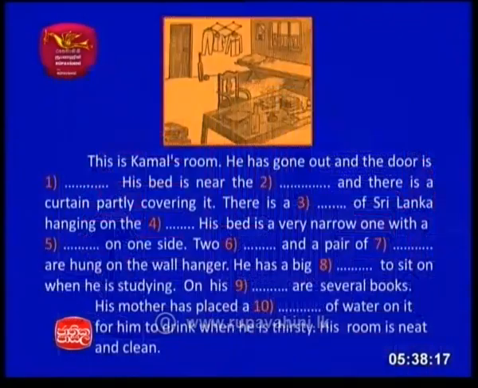First, I think you can see the picture. It's a picture of a room. There is a table and there are some books, pens, and there is an ink bottle, a chair and a bat and a ball, and there is a suitcase over there. And a bed is near the window. And some curtains are there on the window. And shirts, and a trouser, and a map is there. And there is a bat near the door, and the door is closed.